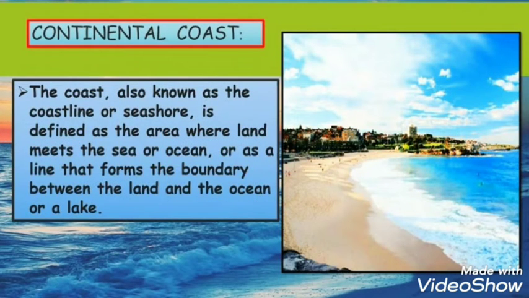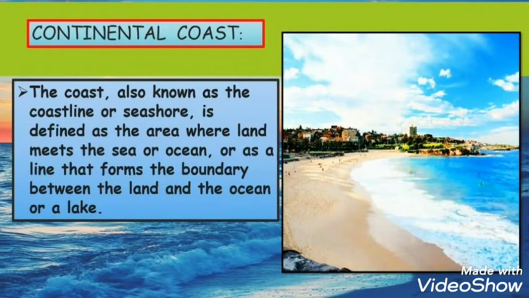Now, students, let us understand the first structure of the ocean floor, that is continental coast. The part of the land adjoining the sea is called the continental coast.